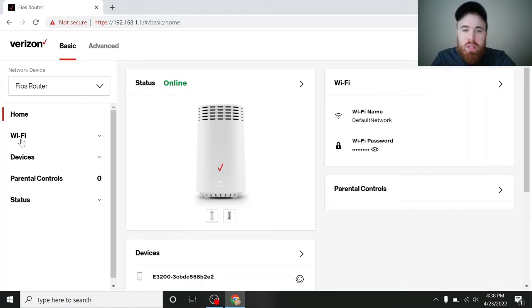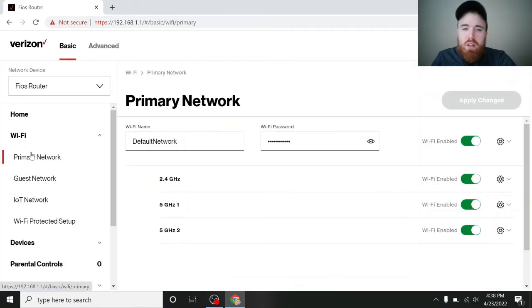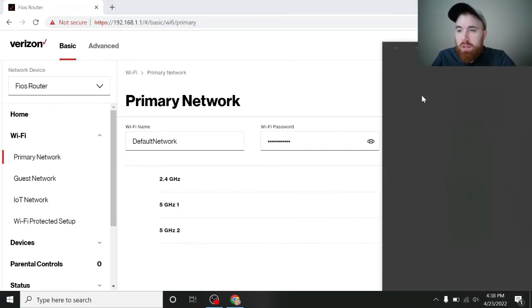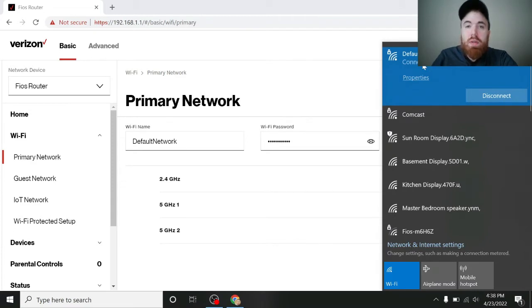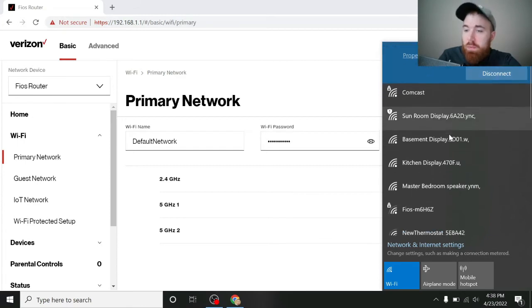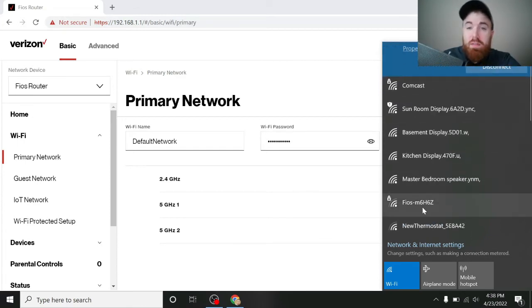So just go under basic and find Wi-Fi or find primary network, it may be, and once you're there it will say Wi-Fi name and Wi-Fi password. So right now I'm on the default network. If I click on my Wi-Fi signal here, it says default network. Now yours may say something else, whatever your router's Wi-Fi name was originally, if you have never changed it before. So if it's Fios something like this, Fios M6H7, which would possibly be the default of your router.